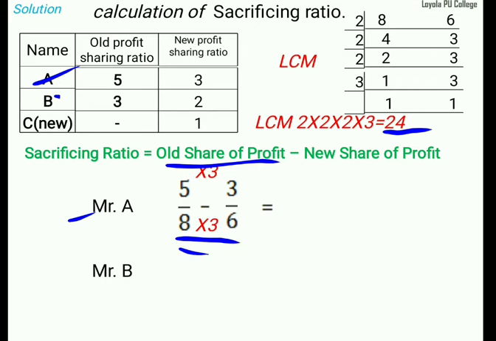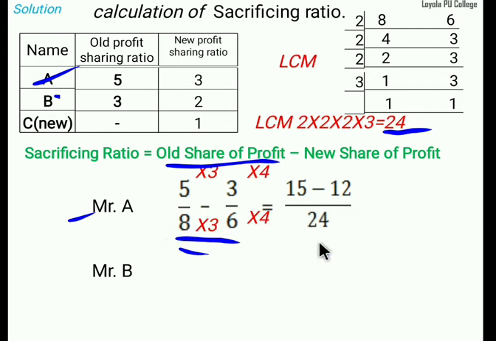6 1s are table. 6 1s are 6, 6 2s are 12, 6 3s are 18, 6 4s are 24, then into 4. 3 4s are 12. So 8 3s are 24, 6 4s are 24, 5 3s are 15, 3 4s are 12. Clear? As a simple, we should convert into 24, that's all.